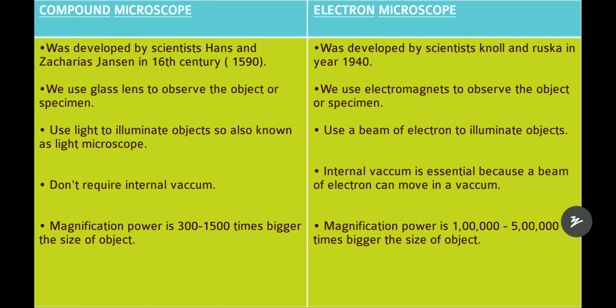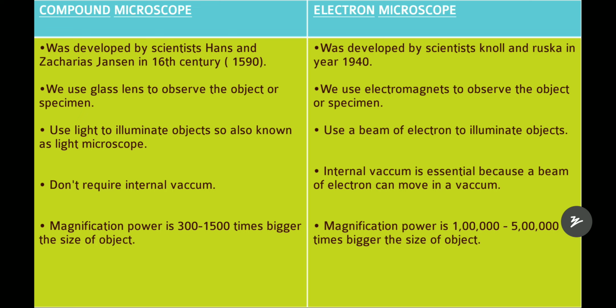These beams of electrons can move only in a vacuum. They don't have any other choice to move in other places. They only have the internal vacuum to move. So that is why in the electron microscope an internal vacuum is essential, but in the compound microscope it is not essential.